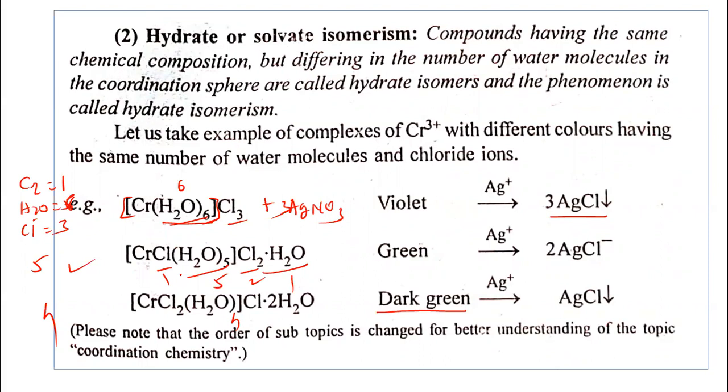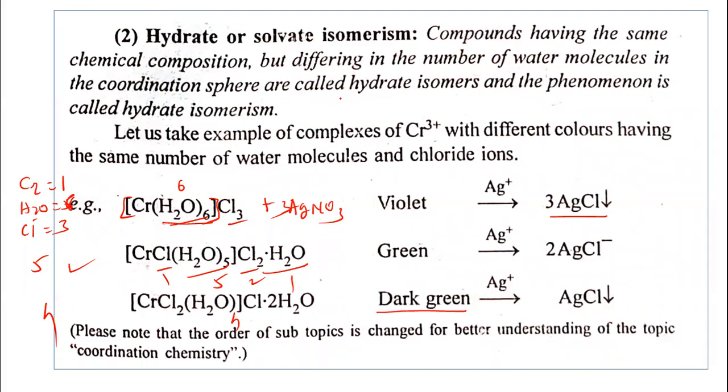Solvate means as per the solvent; the water molecule is the solvent here. So the compounds having the same chemical composition but differing in the number of water molecules in the coordination sphere are called hydrate isomers, and the phenomenon is called hydrate isomerism.